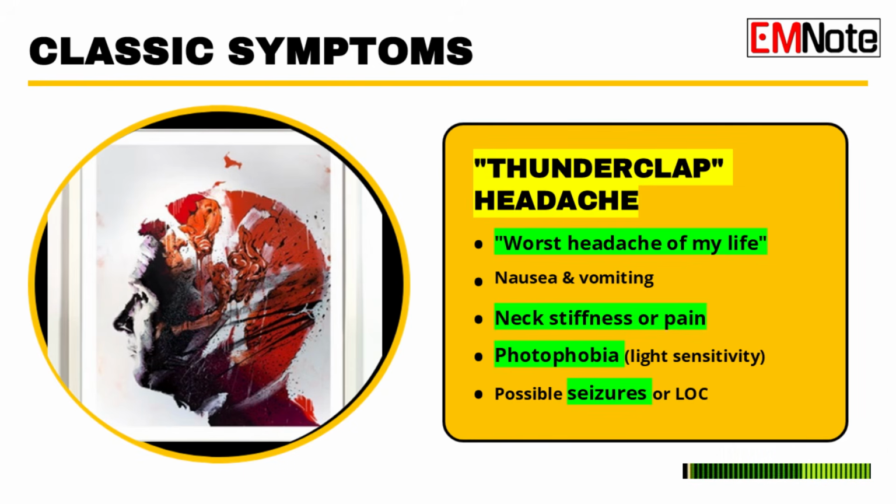And beyond the pain, what other symptoms should we be looking for? Look for signs of meningeal irritation. So neck pain or stiffness, nuchal rigidity is common. Patients might have some transient altered consciousness, photophobia, sensitivity to light, or nausea and vomiting from the pressure changes. In more severe cases, you might see focal neurological deficits or a rapid decline toward coma.